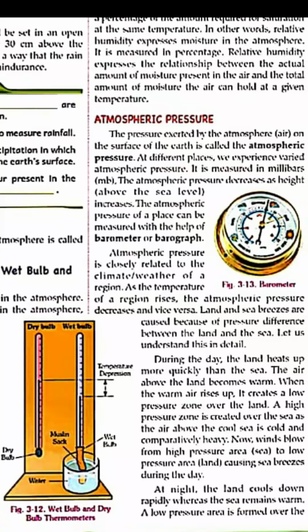Hello students, today I am going to teach atmospheric pressure. So first, the definition: atmospheric pressure can be defined as the force exerted by the vertical column of air per unit of area. Meteorologists use the unit millibar to measure pressure.